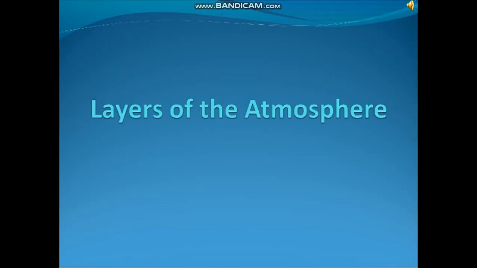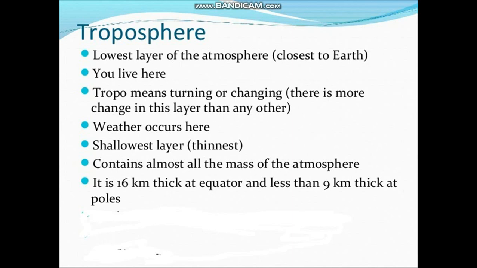Children, now we will study about the layers of the atmosphere. The first layer of the atmosphere is the troposphere. Tropo means turning or changing. There is more change in this layer than any other layer. This is the lowermost layer of the atmosphere. The troposphere is needed by all living things. Air is denser here as compared to the other layers. It is about 0 to 15 kilometers in thickness. All the water in the atmosphere, along with gases like oxygen, nitrogen and carbon dioxide, is present in this layer.